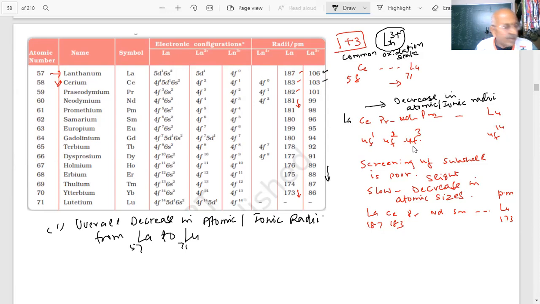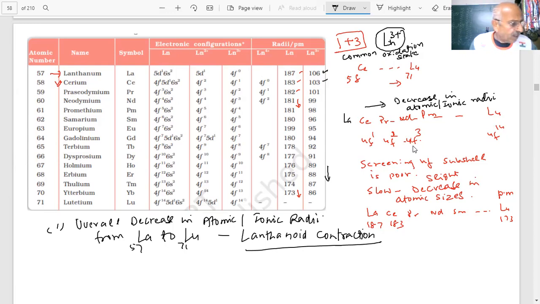is known as lanthanide contraction. What do you call this? Lanthanide contraction, student. That is very important because a question will be asked there. Lanthanide contraction. The decrease may not be very large.